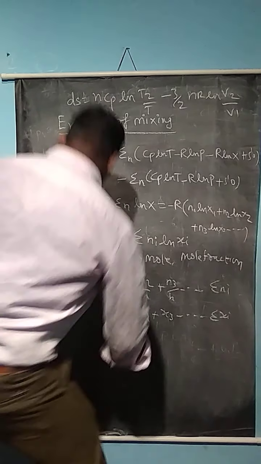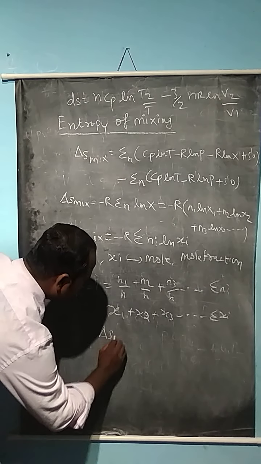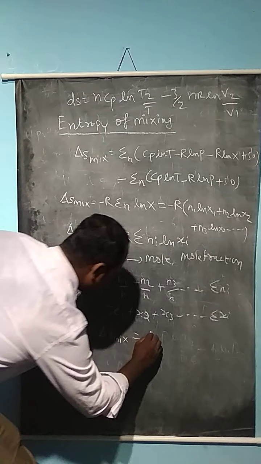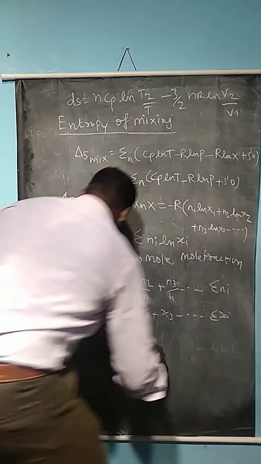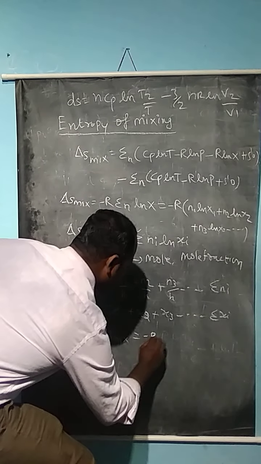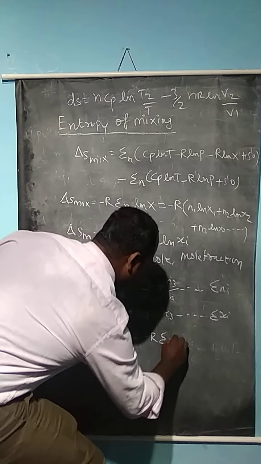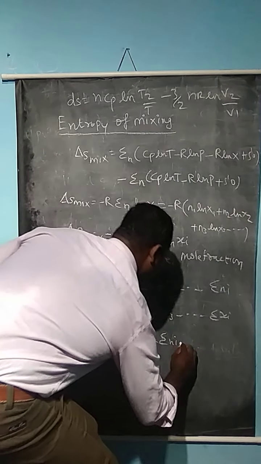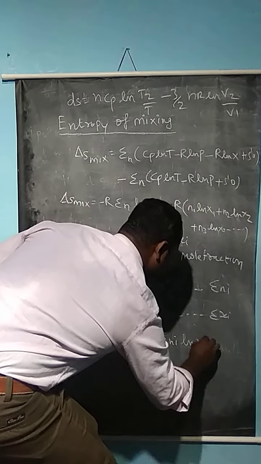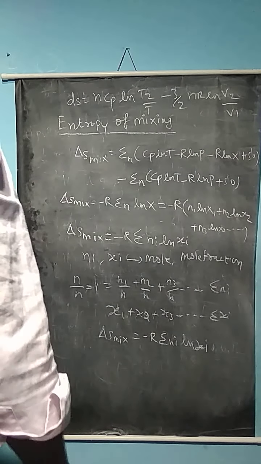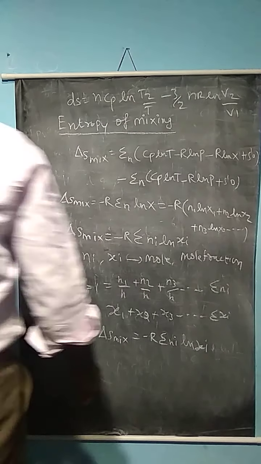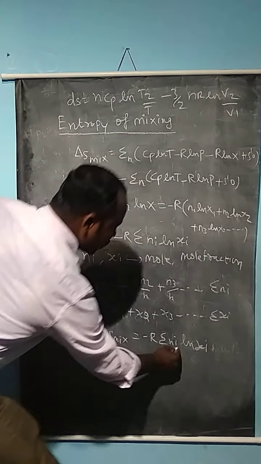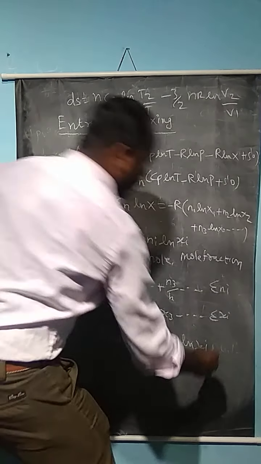So what is the final equation? Delta S mixing is equal to minus R summation of ni ln xi. Here we can write summation of ni is equal to summation of xi.